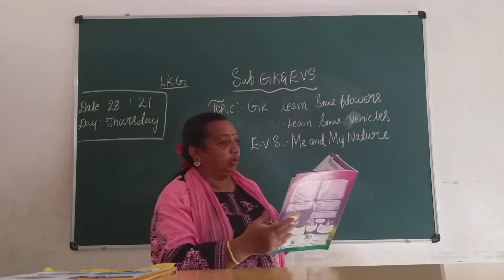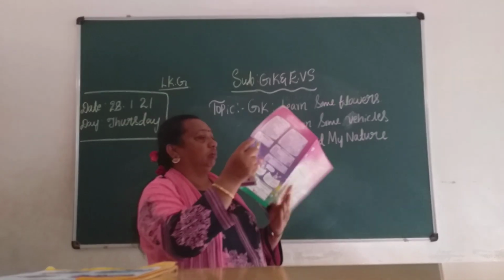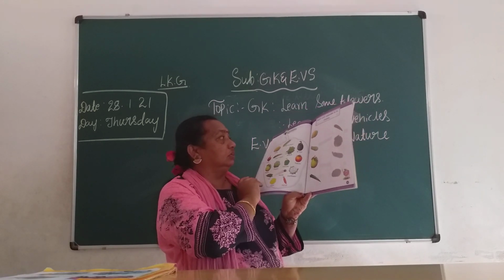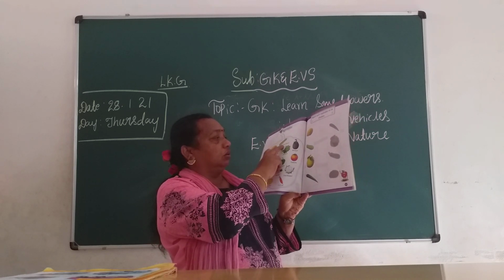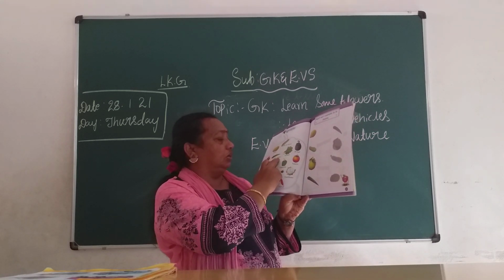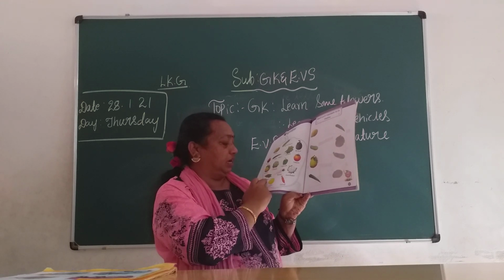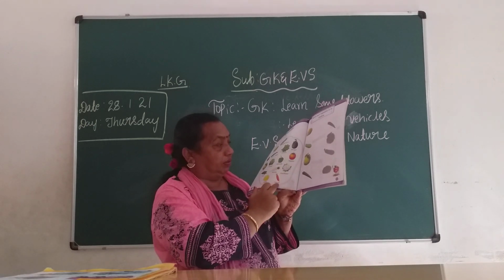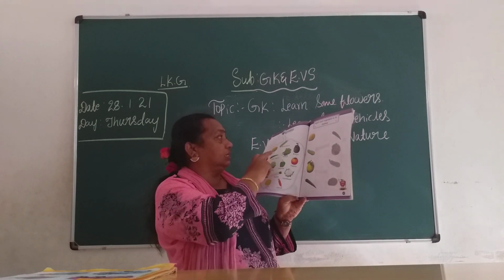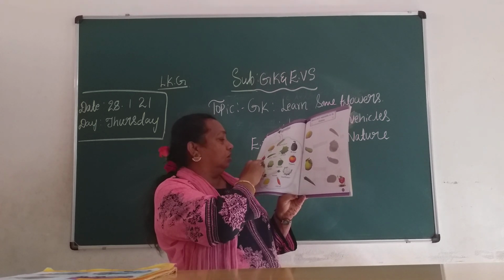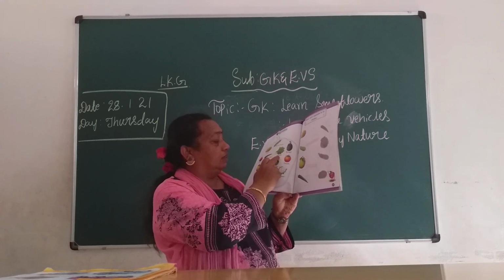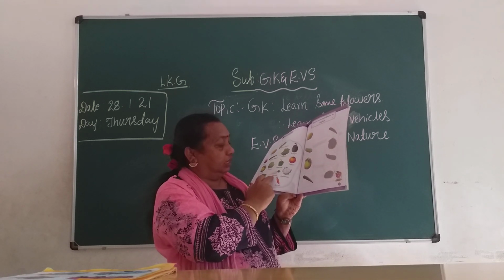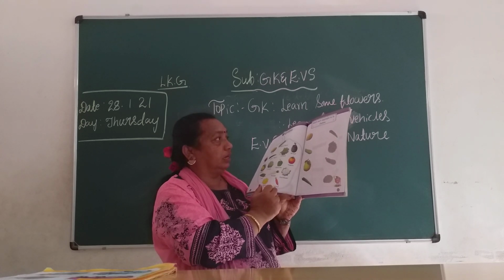Next, take out page number 68. What is this, children? These are vegetables. See, so many vegetables. Onion, potato, bottle gourd, spinach, brinjal, lady's finger, pumpkin, cabbage, peas, lemon, radish, capsicum, tomato, cauliflower, carrot. Okay. Once again, children, vegetables: potato, bottle gourd, onion, lady's finger, brinjal, spinach, pumpkin, cabbage, capsicum, tomato, peas, radish, cauliflower, lemon, carrot.